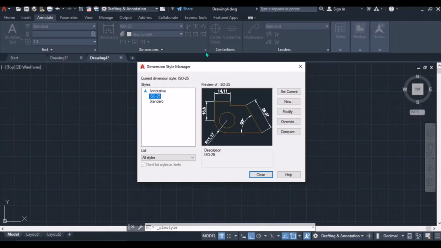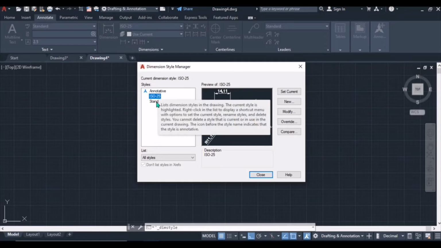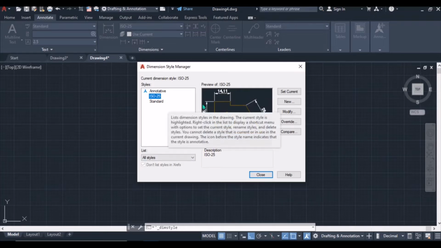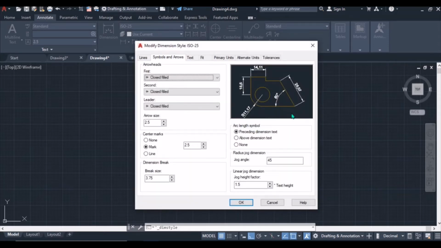Okay, so we'll have three types of dimensions that automatically appear. There is Annotative, the first one, ISO, and Standard. The one highlighted in blue, ISO 25, you can easily modify by clicking on Modify and adjust